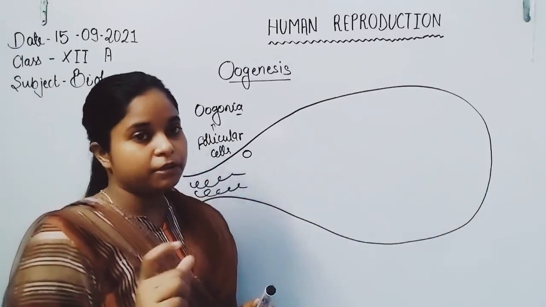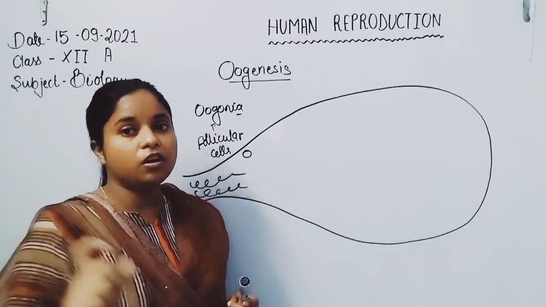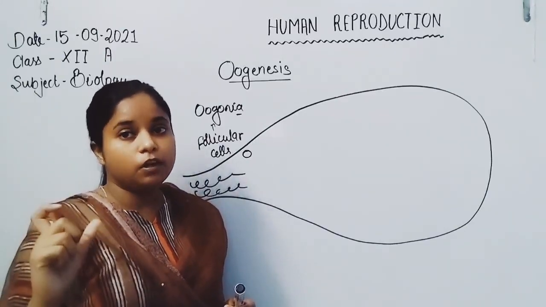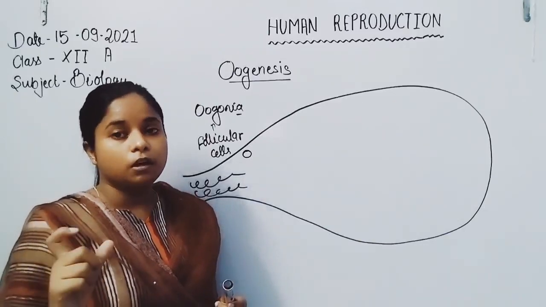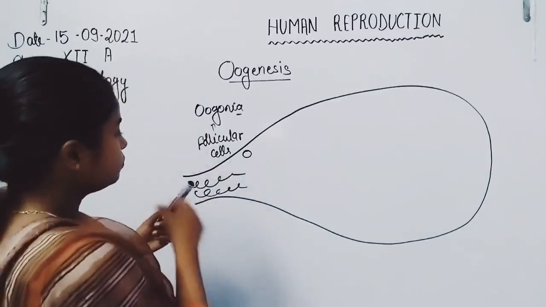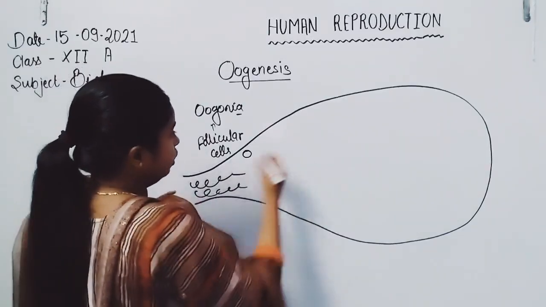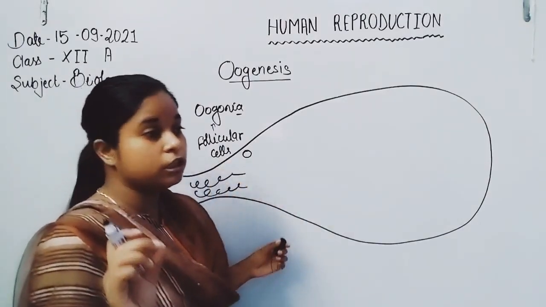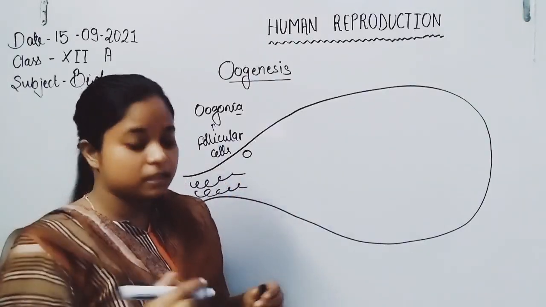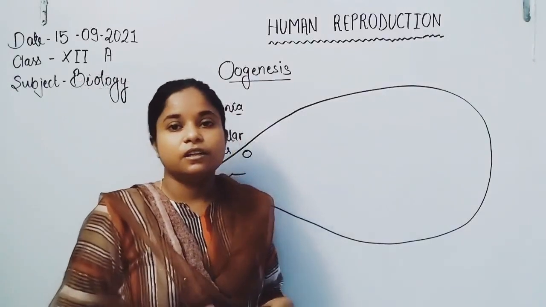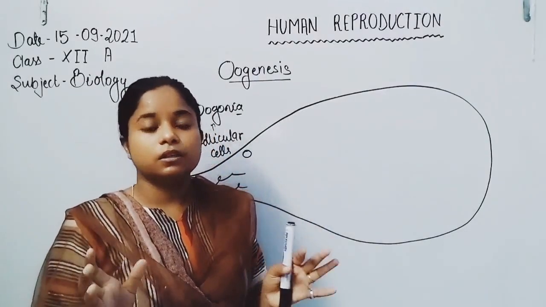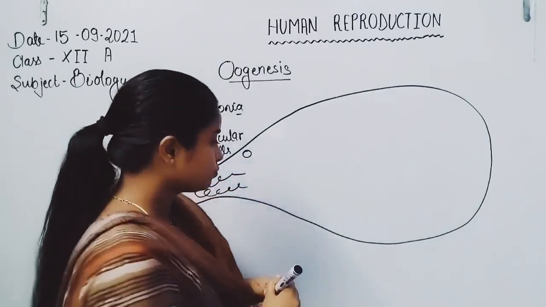Now the primary follicle develops into the secondary follicle. Then the secondary follicle develops into the tertiary follicle, and finally converts into the Graafian follicle. Now all these changes take place only in the secondary oocyte. Then when the secondary oocyte completes its division, it converts into the polar body and the ovum.